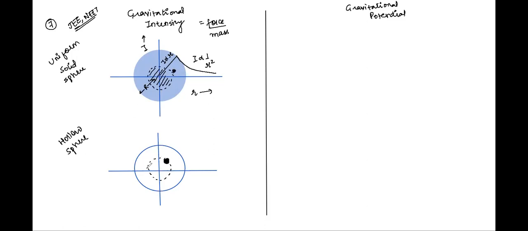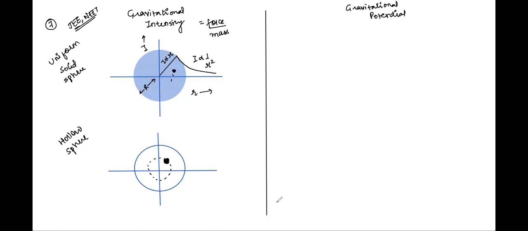And since inside this hollow sphere there is no mass below this small mass m naught, there is nothing over here, so there is no influence of gravity inside the hollow sphere. Therefore gravitational intensity should be 0. Are we clear on this, Karuna? Yes, sir. All right, so I'll just remove these additional diagrams.